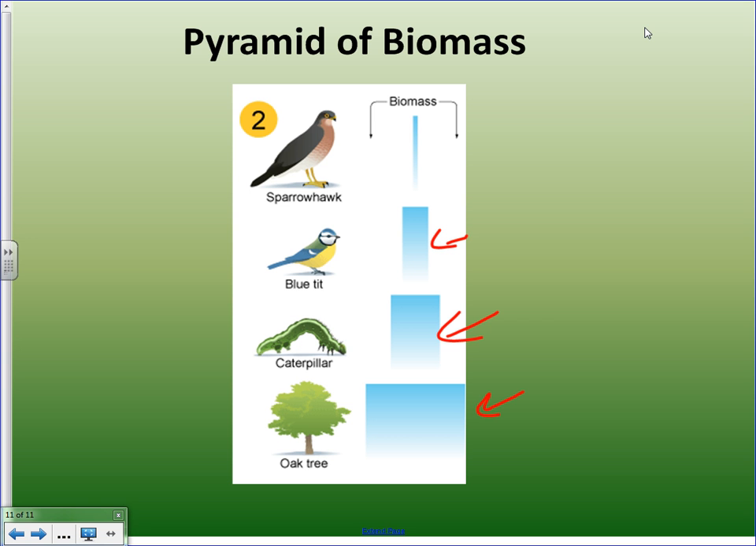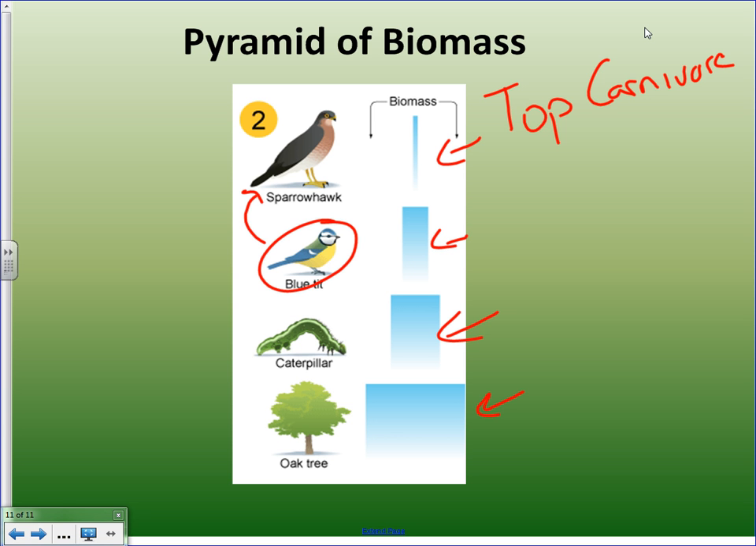And finally, the sparrowhawk, which is at the top of the food chain, sometimes we call this our top carnivore. There's very few of them because they need to eat a lot of these birds in order to sustain one of them throughout their life. So that's energy flows, and I hope that was useful.